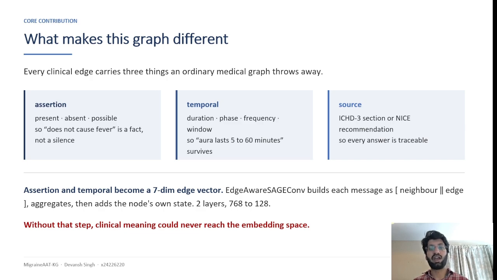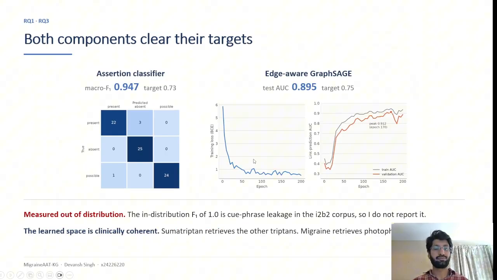Now the problem with the standard graph stage is that when we pass a message between nodes, it mixes the neighbors together and ignores the edges. So I wrote my own version. It sticks the edge vectors onto every message before mixing happens. I selected GraphSAGE especially because it is inductive and because it lets me do this. TransE or RotatE wouldn't help me with this.